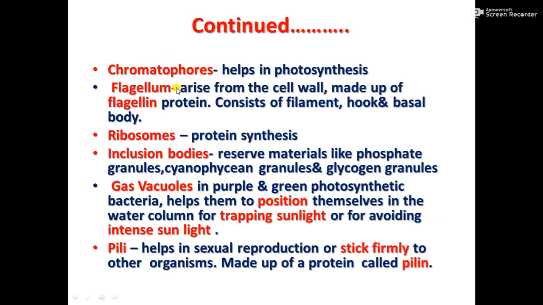Then flagella, I have already told you, arise from the cell wall and are made up of a protein called flagellin. Flagellin is the protein with which the flagellum is made. And the flagellum consists of three parts: a filament, a hook and a basal body. So these are the parts of the flagellum, made up of the protein called flagellin.